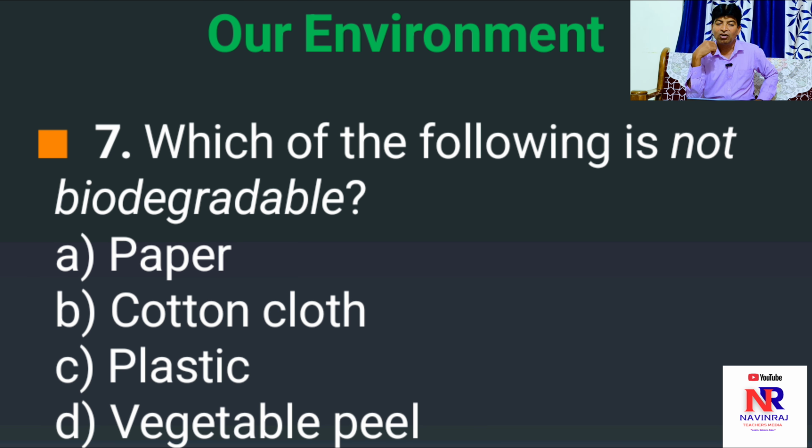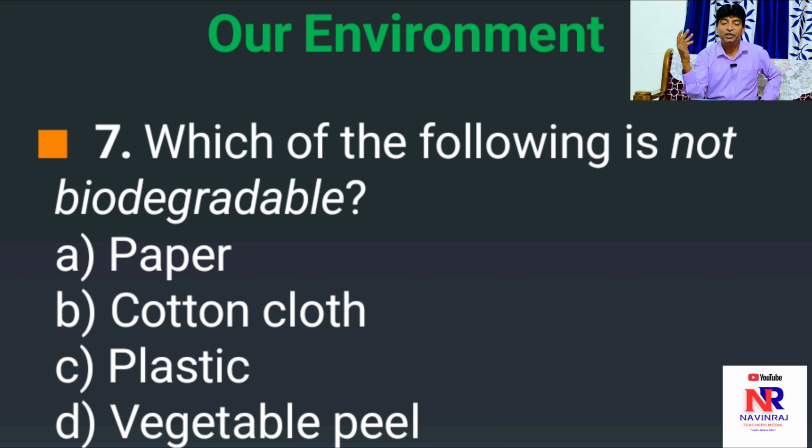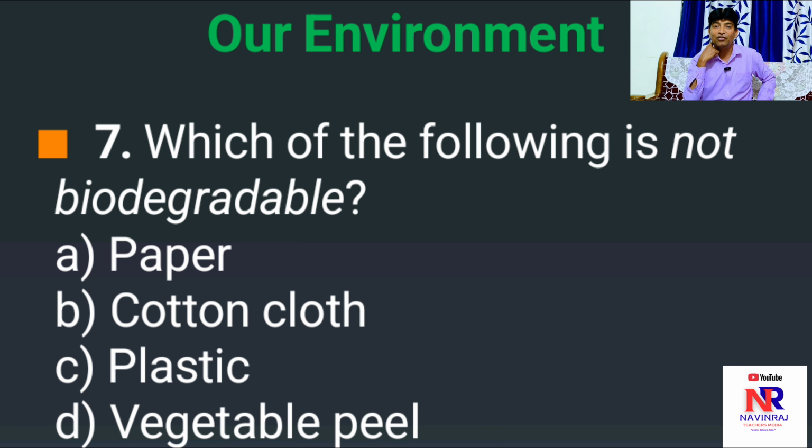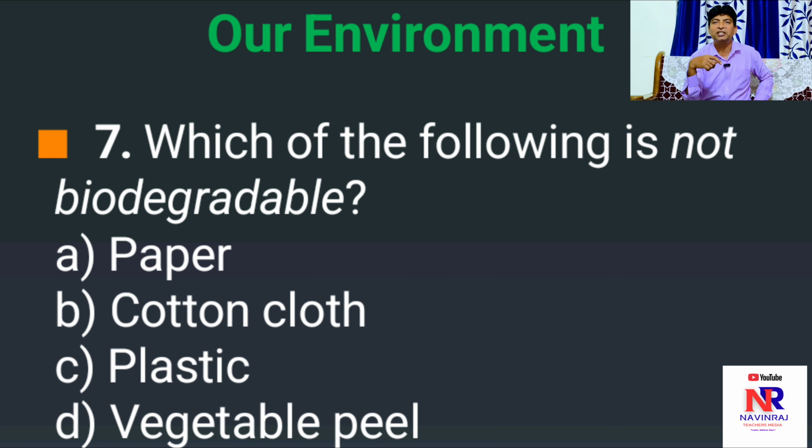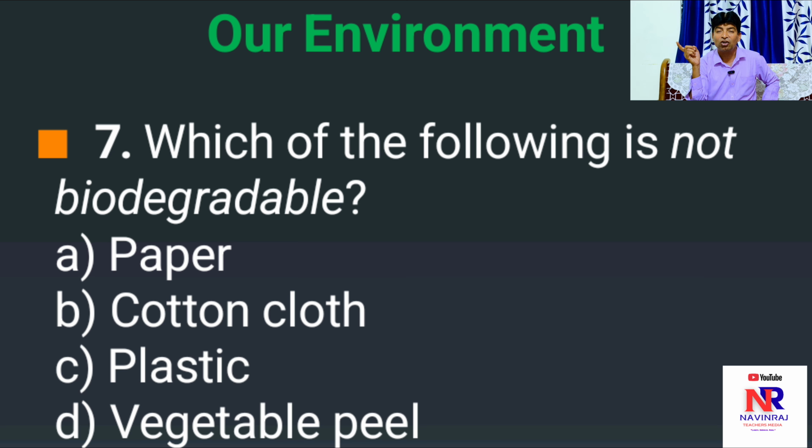Whereas option A, paper, decomposes into the soil, option B, cotton cloth, decomposes, and option D, vegetable peel, readily decomposes by the action of decomposers. Plastic never decomposes, even by the action of microorganisms. Hence, correct option is C, plastic.